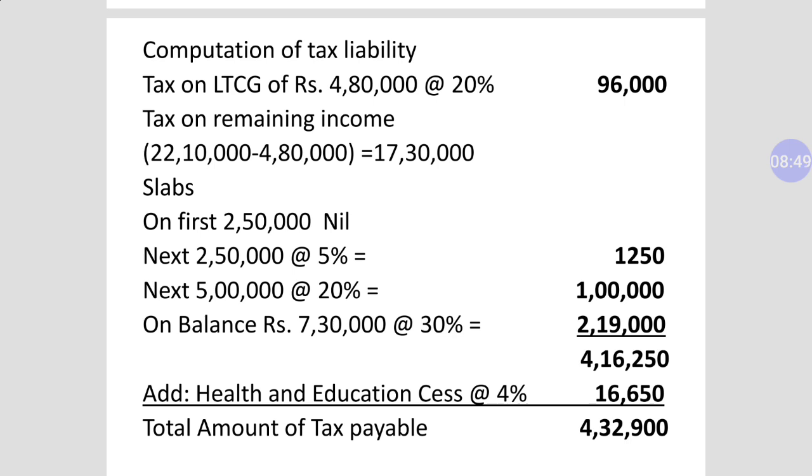When the question is silent about the age of the assessee, we will assume that the age of the assessee is less than 60. So we will apply the slabs of those individuals whose age is less than 60. According to the slab, the first 2,50,000 will be nil, no tax at all. Next 2,50,000 at 5%, so it is 12,500.